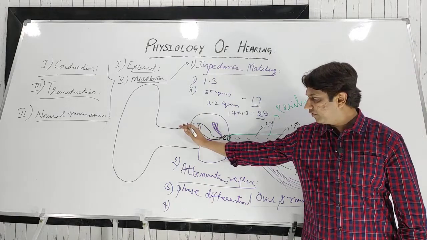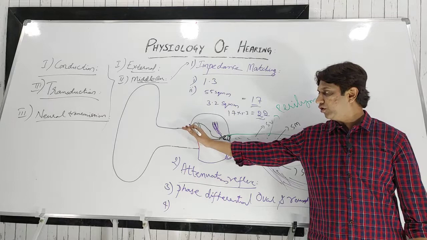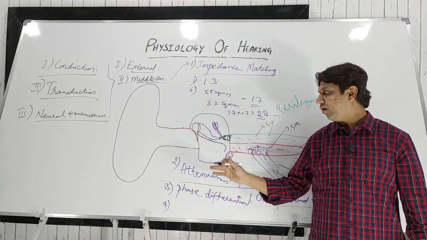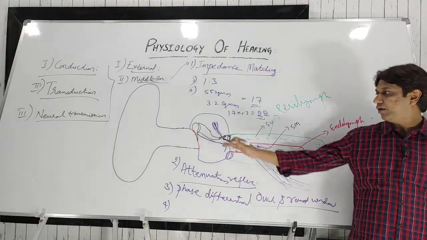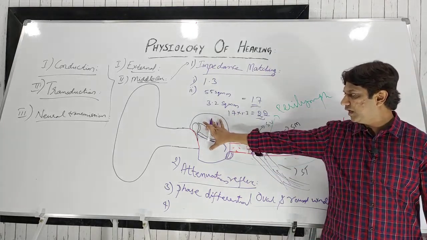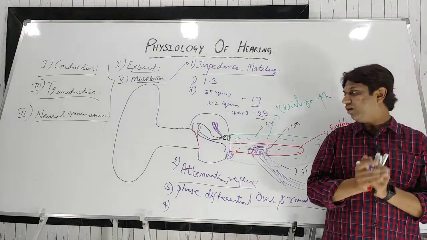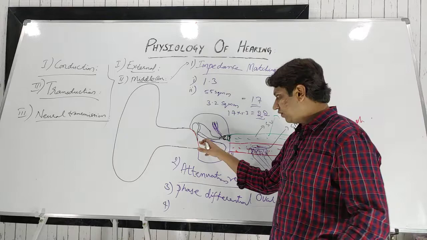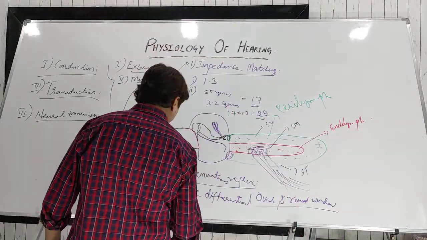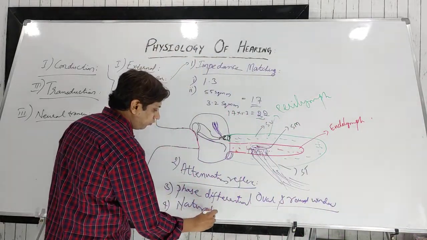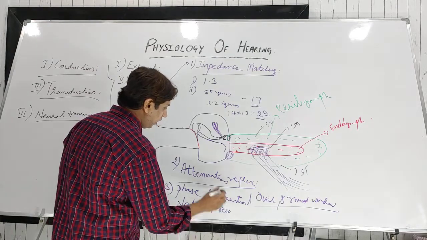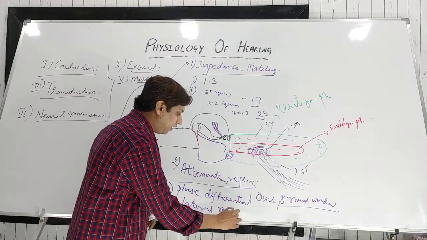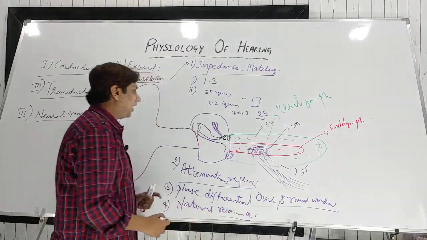In the tympanic membrane it is around 800 to 1600 hertz, in the ossicular chain around 500 to 2000 hertz, and in the middle ear around 800 hertz. That is the natural resonance for those frequencies. So a few frequencies are better resonated in a particular part of the external and middle ear. This is known as the natural resonance of the external ear and the middle ear.